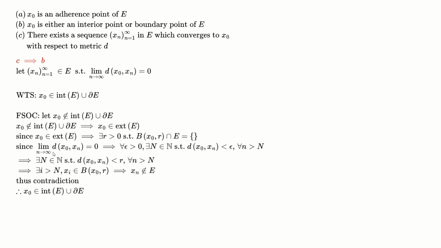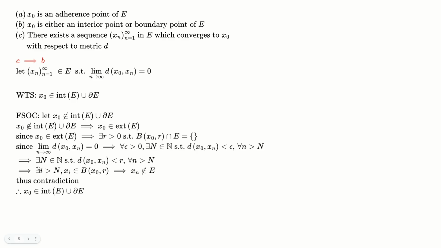Since the limit as n approaches infinity of the distance of x naught to x of n is equal to 0, and remember, this is based on the convergence definition, this implies that for all epsilon greater than 0, there exists N in the natural numbers such that the distance of x naught comma x of n is less than epsilon for all n greater than N. Remember, this is the basic definition of a limit or convergence.